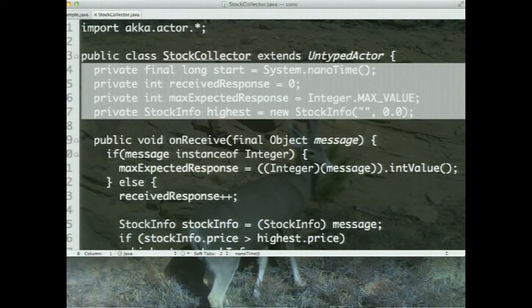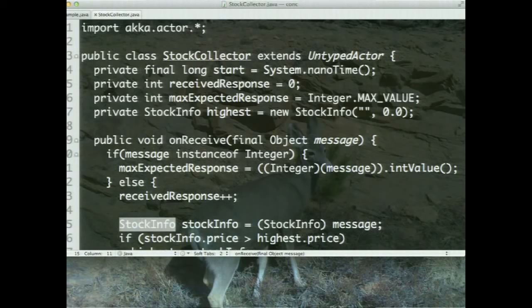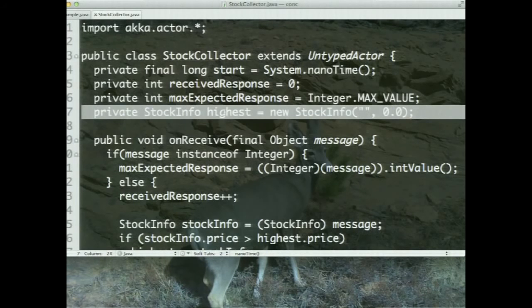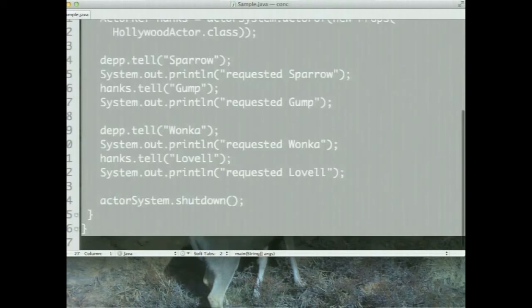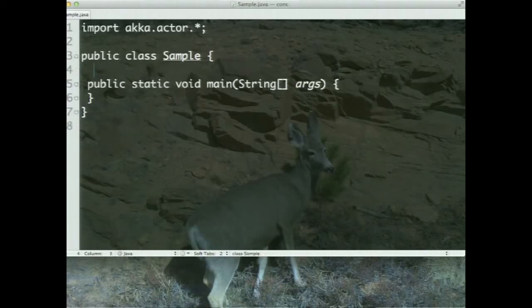And in the onReceive method, I'm simply using the logic. As the message arrives, meaning the stock information arrives, I compute the maximum, whichever stock is maximum, and I'm going to reset the stock high price. No need to read the code inside the onReceive, because that's purely logic that we are used to writing, isn't it? But the point really is that the onReceive is going to be called, and I'm going to send it a stock info object, and based on what I send, it will compare and update the highest price value for us. How am I going to use all of this? So here's an example of using all of this. Let's first of all go ahead and write this sequentially and play with this first.